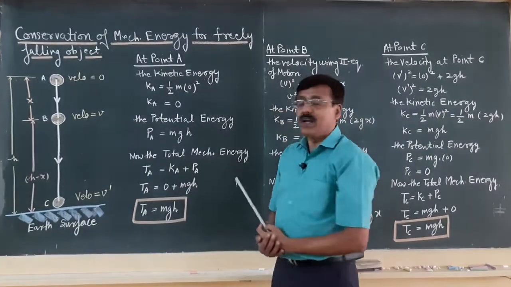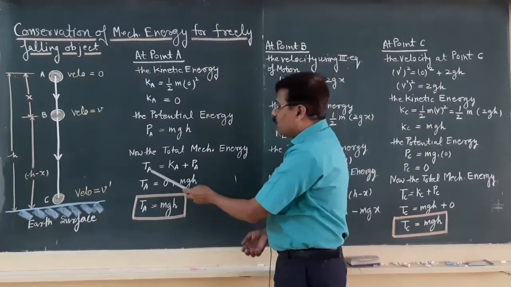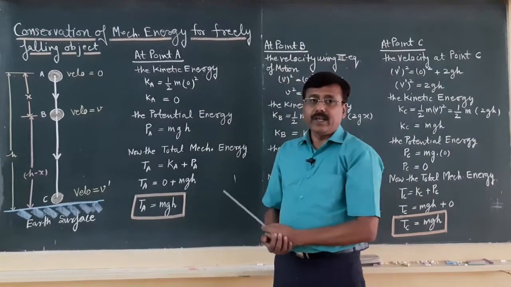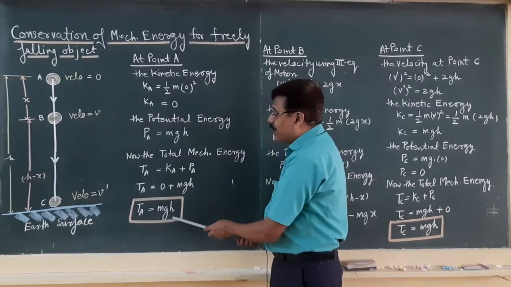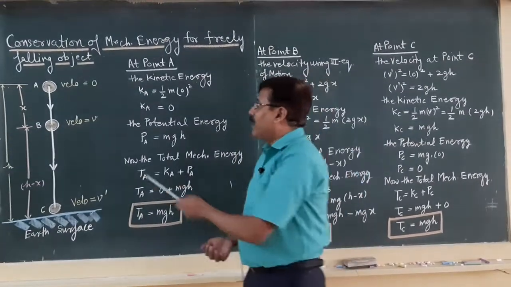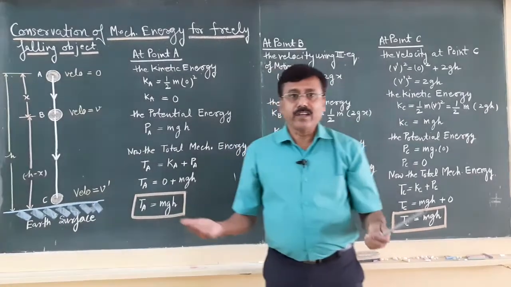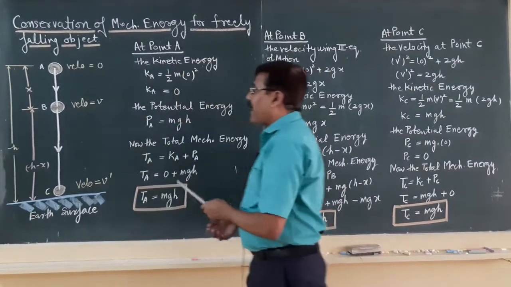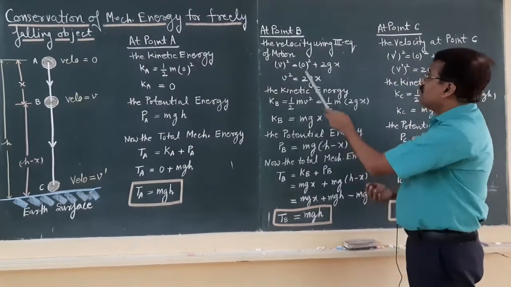Now, what will be the total mechanical energy at point A? The addition of these two. So, the total energy at point A, Ta equals Ka plus Pa. And when you put in the values, you find the total energy at point A is mgh. Indirectly, you can say that at point A, the total mechanical energy is entirely in the form of potential energy, and the kinetic energy is 0.